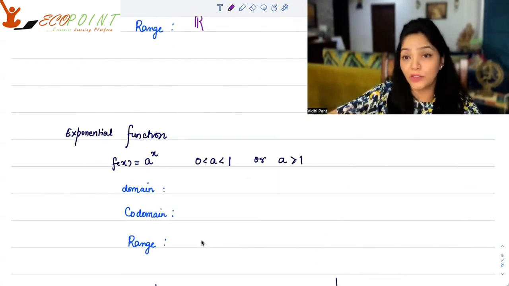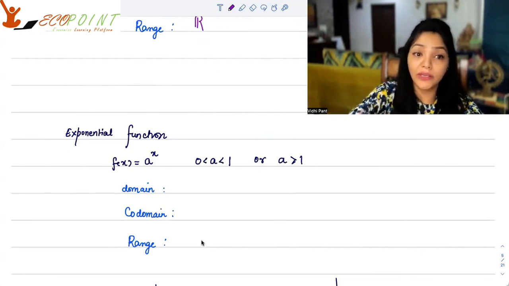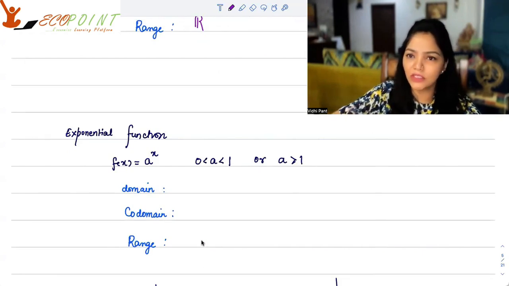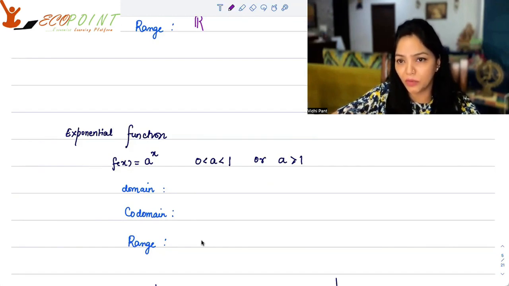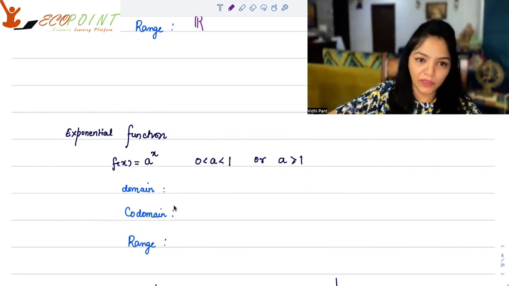Discussing functions, let's talk about a very important function, which is your exponential function. An exponential function means that you have a base and a power to it, and the variable is in the power. So a to the power x. When the variable is in the power and takes different values, things grow or shrink exponentially. Here a could be anything except 1 and negative values. So it could be a fraction between 0 and 1, or it could be greater than 1. That's the function that we are looking at.